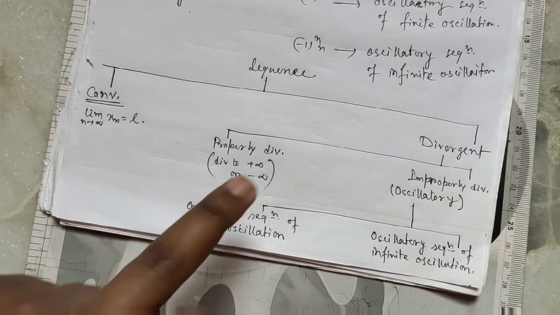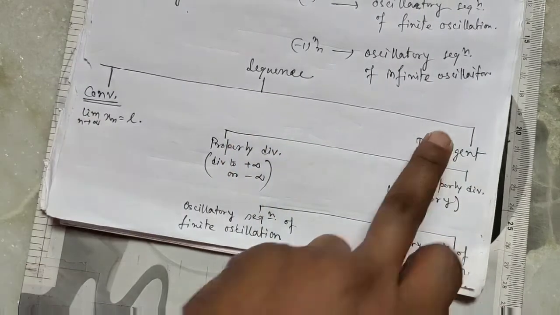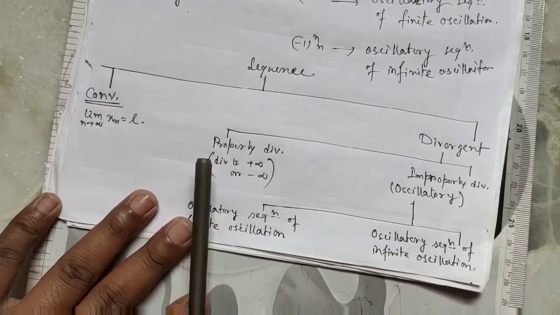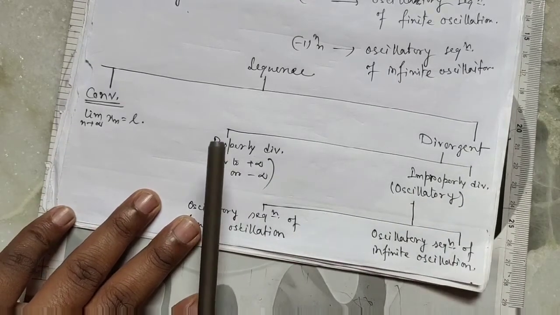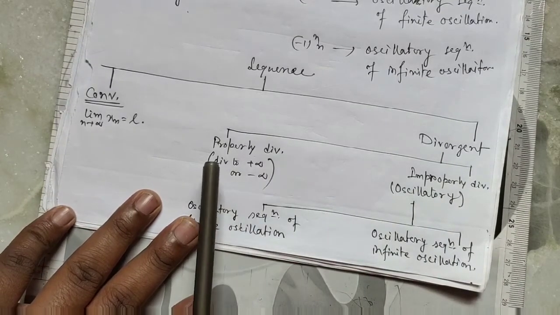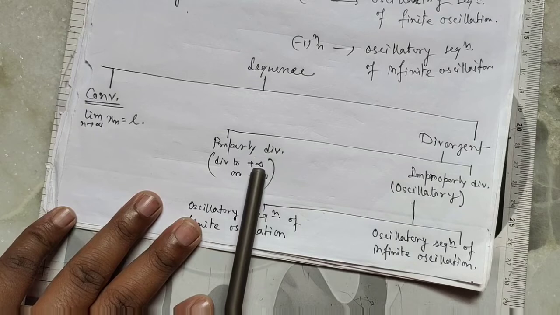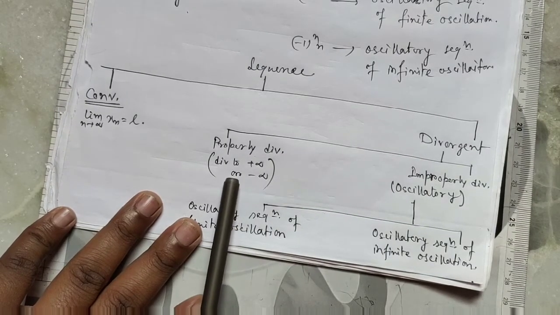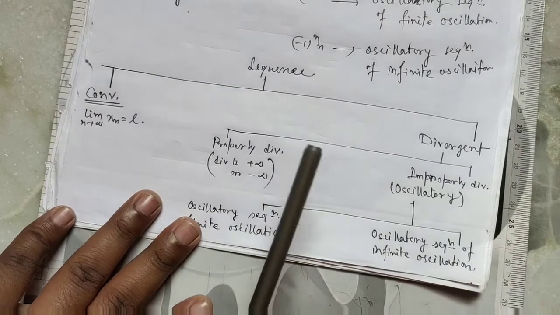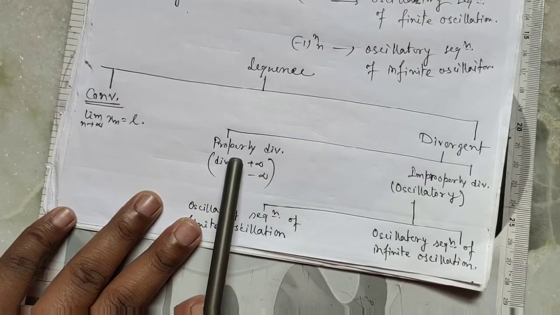So, sequences are convergent or divergent, and there are two types of divergent: properly divergent and improperly divergent. If a sequence diverges to plus infinity or to minus infinity, we say it is properly divergent.